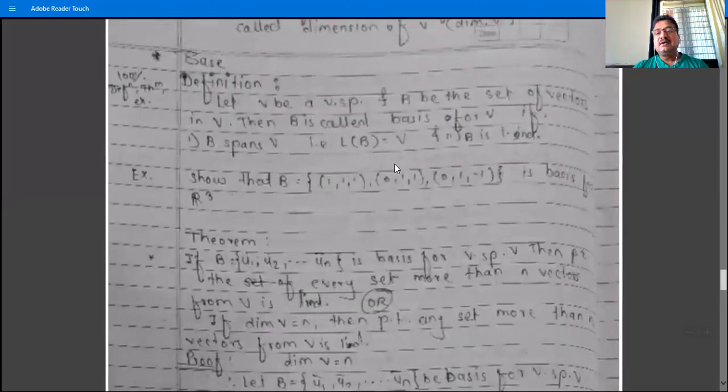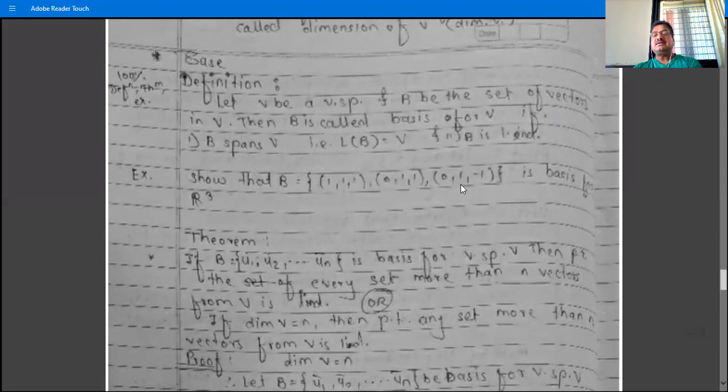Once this is a basis for V, it contains three vectors, and any basis of R3 contains exactly three vectors, not less than three, not more than three, because all bases of R3 contain three vectors. They may be different from these three vectors, but the number of vectors in any basis of R3 is 3, because the dimension of R3 is 3. Once this is a basis, it contains three vectors, and so any basis of R3 contains exactly three vectors.